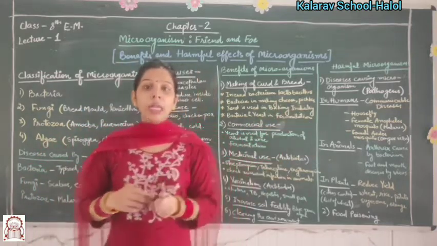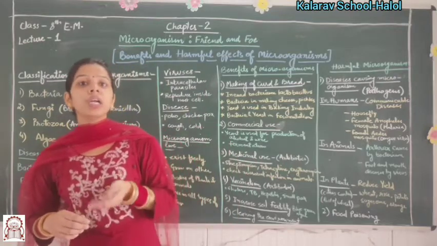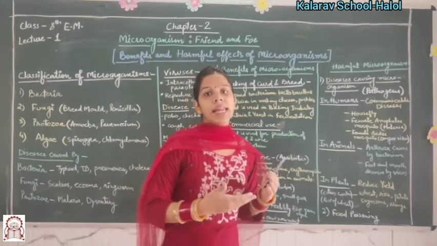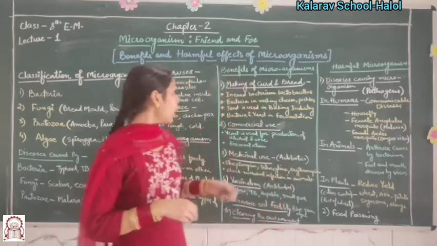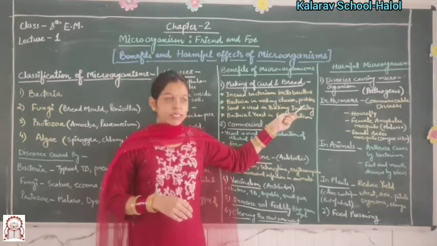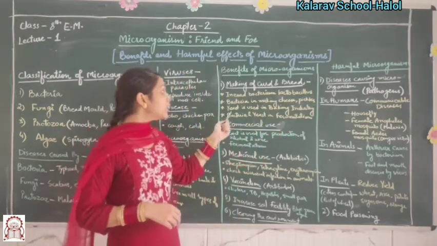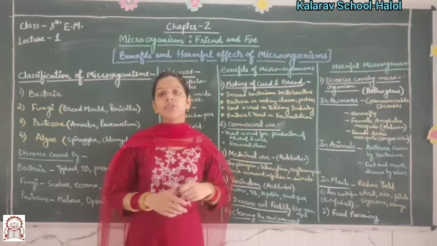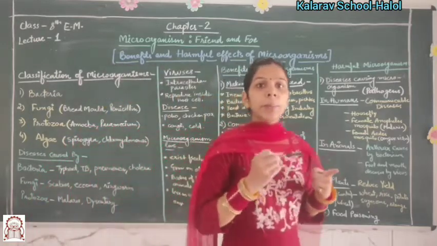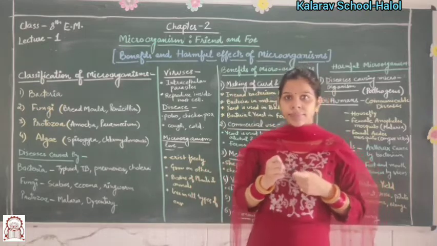Lactobacillus helps to produce curd from milk as it multiplies itself in milk. Bacteria are also used in making cheese and pickles. Next, yeast is used in the baking industry. Baking industry means bread, pastries, cakes.